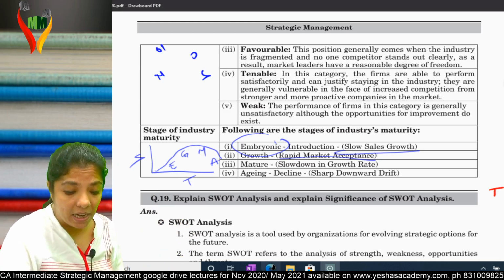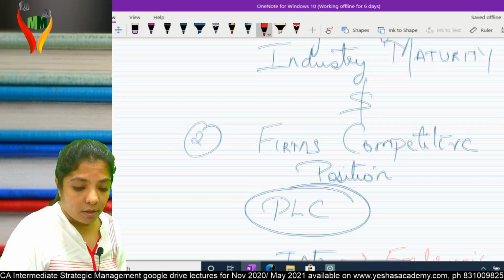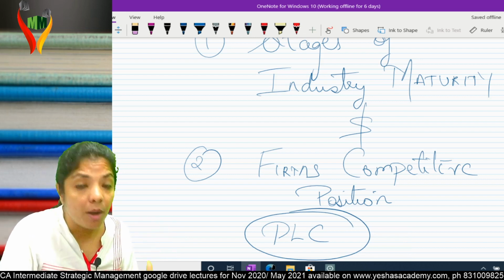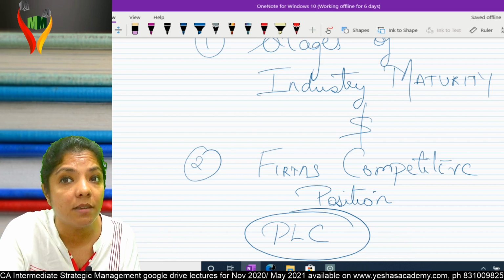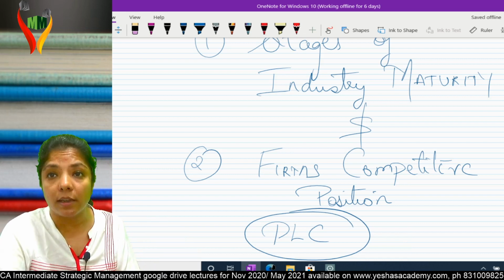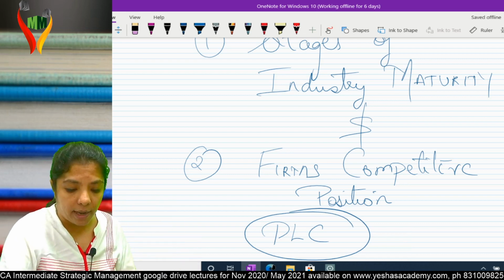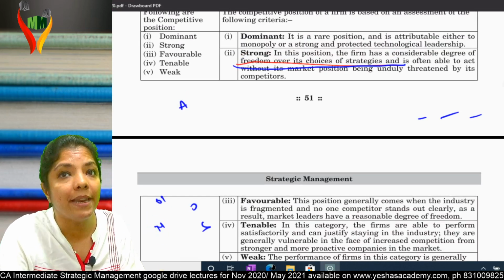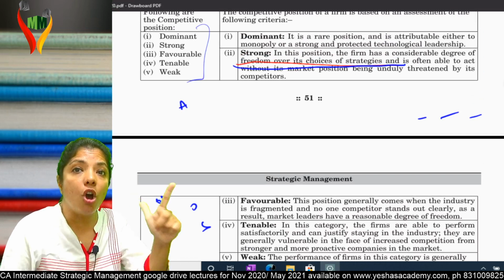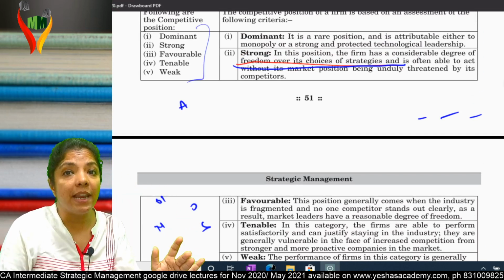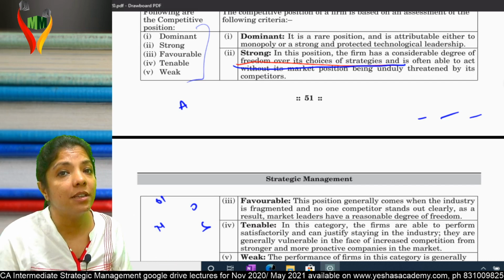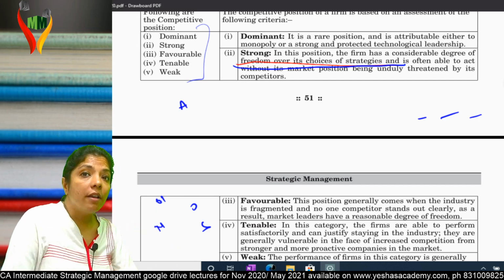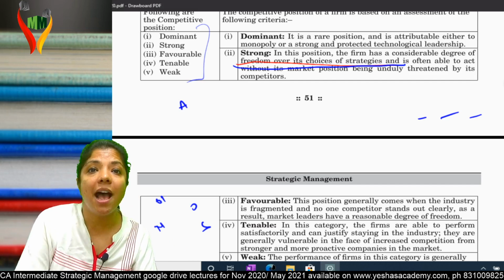Those are the stages. What is the second one? Forms competitive position. What do you mean by this? My position in the market. They have given us five positions: dominant, strong, favorable, tenable, and weak. How many positions? Five.